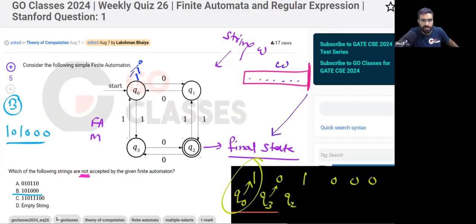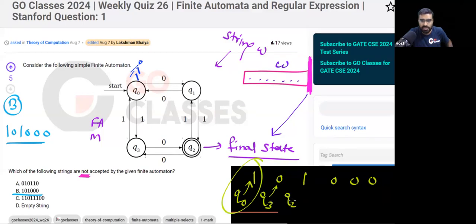Tell me one thing. I am going to state Q2 and Q2 is the final state. So can I accept this string? No, I cannot accept, because remember, at the end of the string, when you consume the entire string, after reading the entire string, you must be in one of the final states.